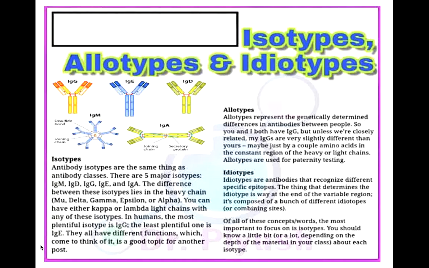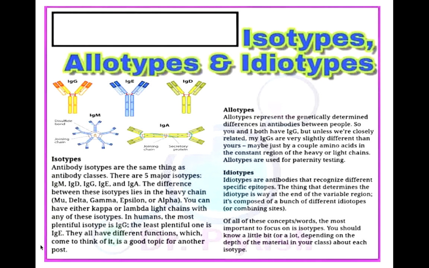When I talk about isotypic forms, the isotypic determinants, they are majorly the constant region determinants. That is, they collectively define each heavy chain and the subclass and each light chain and subtype within a species. For example, lambda or kappa.